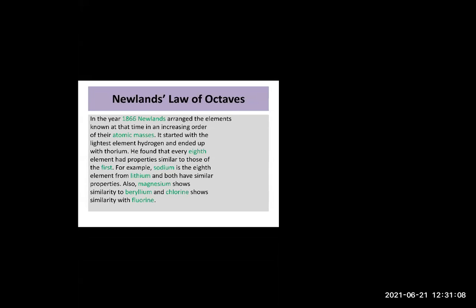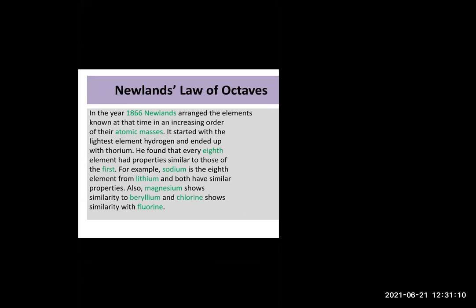Now let us see how it started. He started first with hydrogen. Hydrogen was the lightest element. He kept hydrogen in the first place. Then he ended up with thorium. He found that every eighth element has properties similar to those of the first. Sodium is the eighth element from lithium.